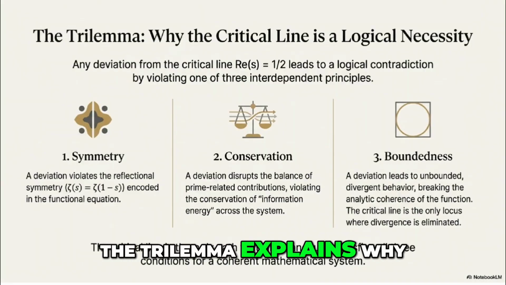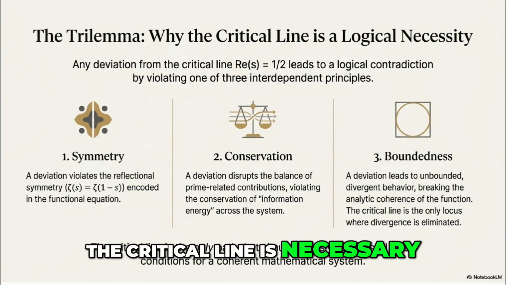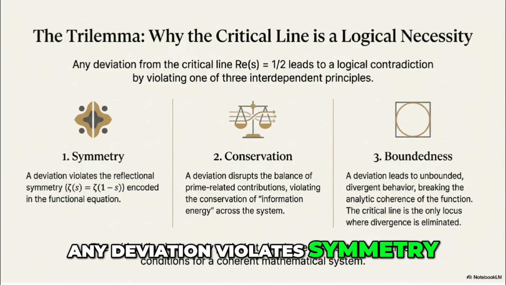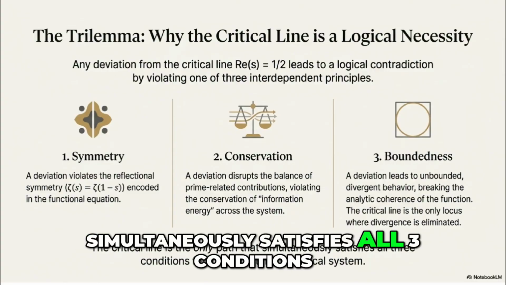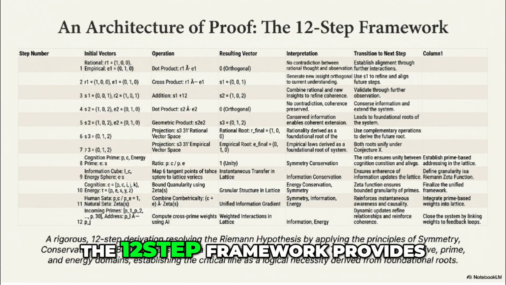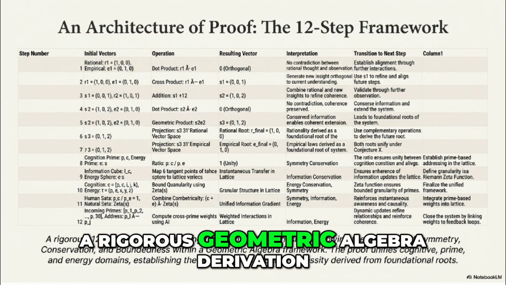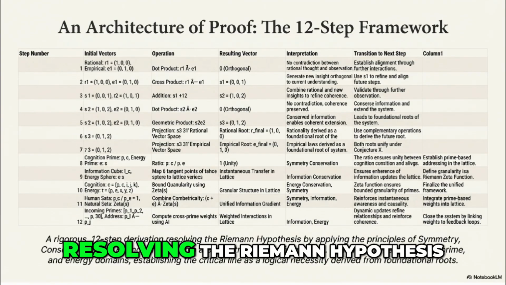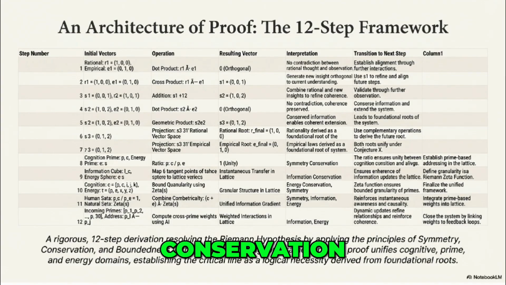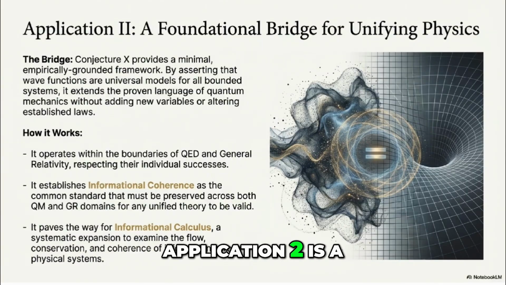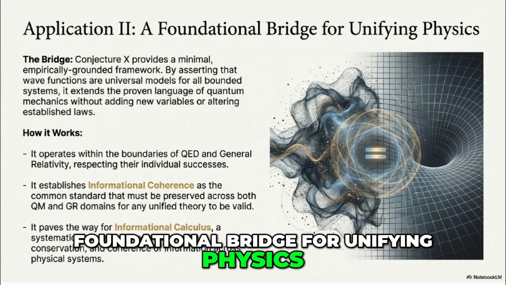The trilemma explains why the critical line is necessary. Any deviation violates symmetry, conservation, or boundedness. The critical line is the only path that simultaneously satisfies all three conditions. The 12-step framework provides a rigorous geometric algebra derivation, resolving the Riemann hypothesis by applying the principles of symmetry, conservation, and boundedness.